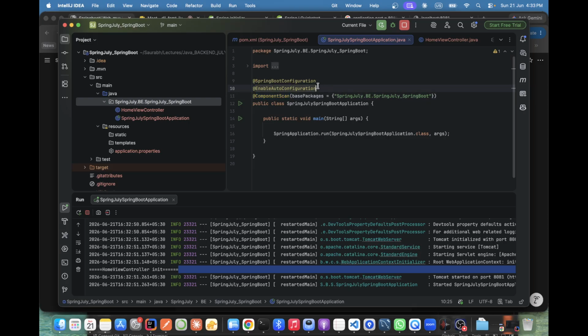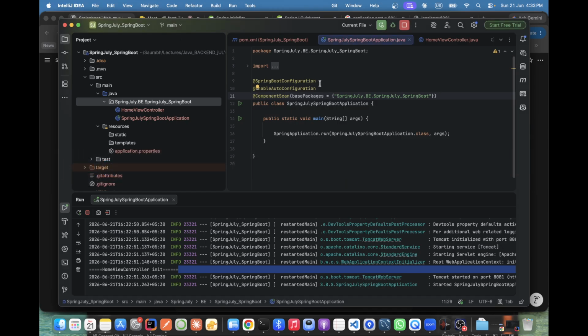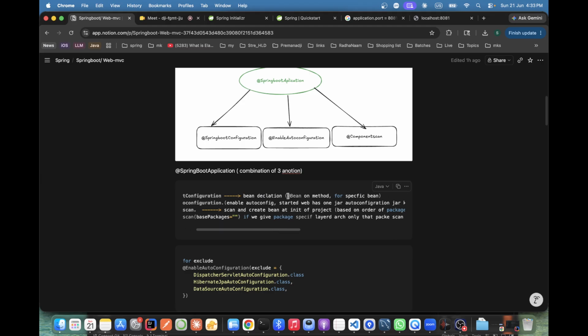Let's try to understand these all one by one now. So the interviewer will ask you, what is this annotation? Correct? Yes. They will ask how Spring Boot is initialized. I'm not talking about Spring Core. How does Spring Boot initialize? Then you can say this Spring Boot annotation is a combination of these three. See, this one itself declares a bean for a specific bean.